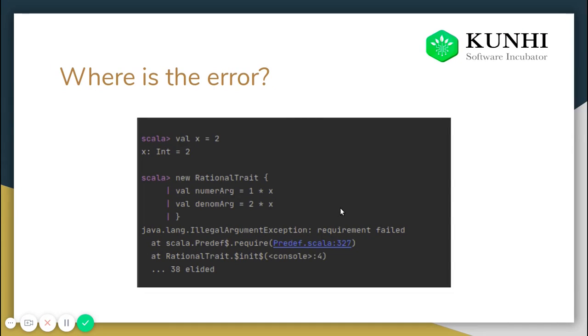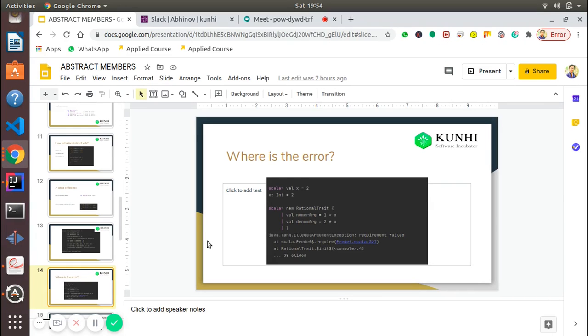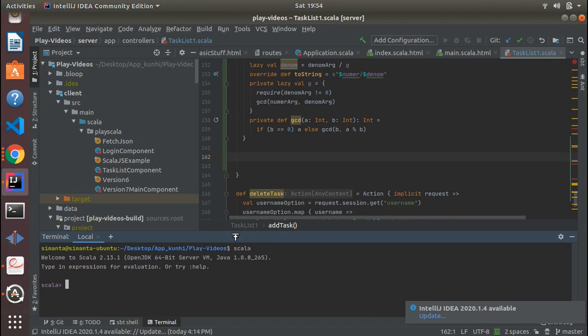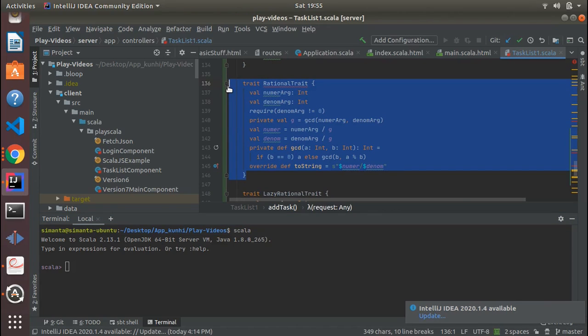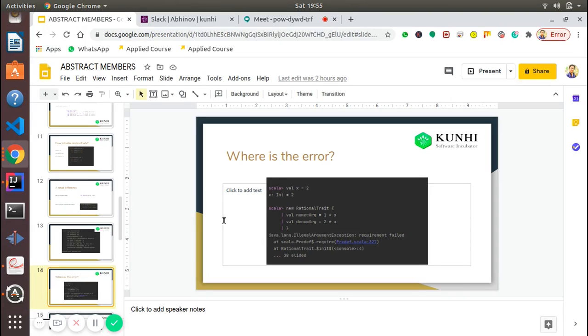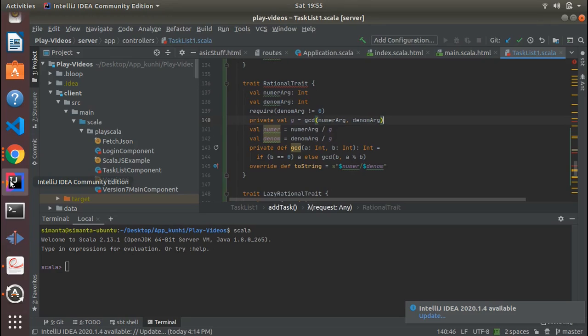Now let's see what happens. It is better if I just run it hands on.